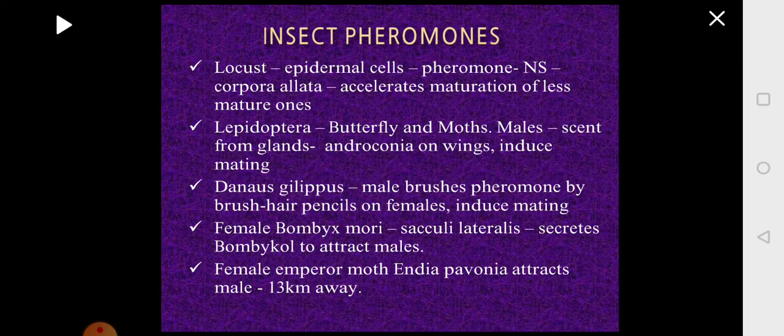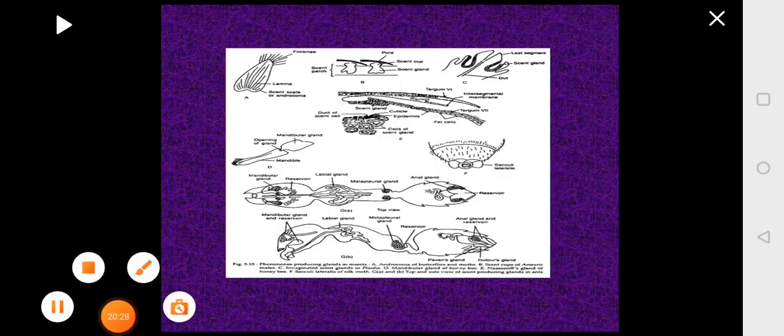If you look at the locust, it has some epidermal cells which become specialized to release pheromones, which act on the nervous system. In the insect nervous system, there is a part of the brain called the corpora allata.